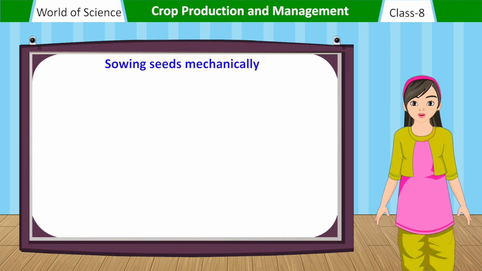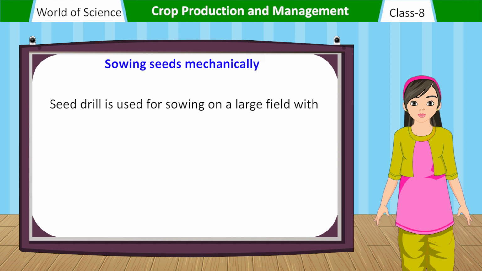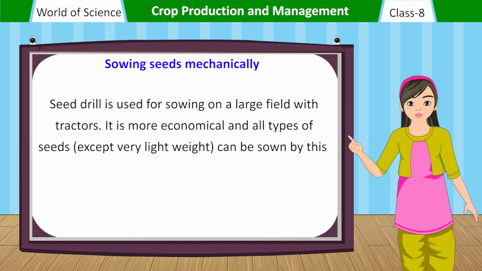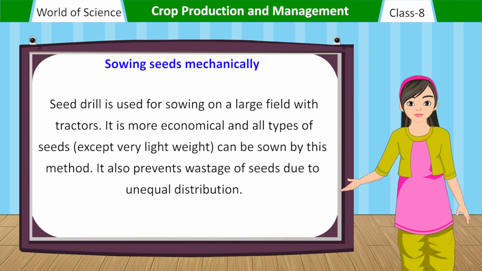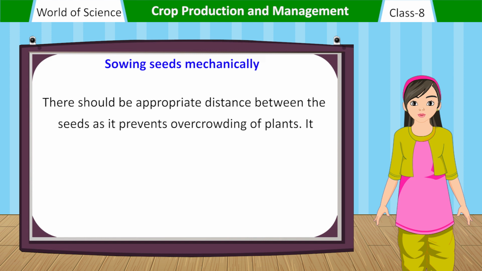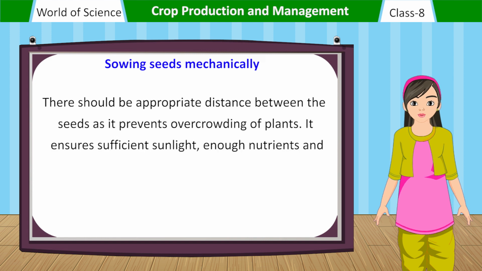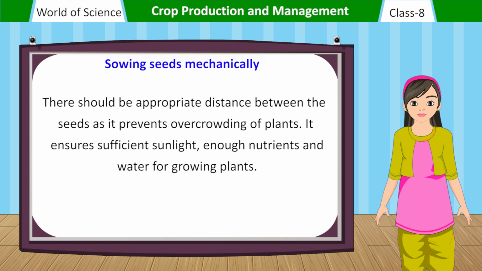Sowing seeds mechanically. A seed drill is used for sowing on a large field with tractors. It is more economical and all types of seeds, except very lightweight, can be sown by this method. It also prevents wastage of seeds due to unequal distribution. There should be appropriate distance between the seeds as it prevents overcrowding of plants. It ensures sufficient sunlight, enough nutrients and water for growing plants.